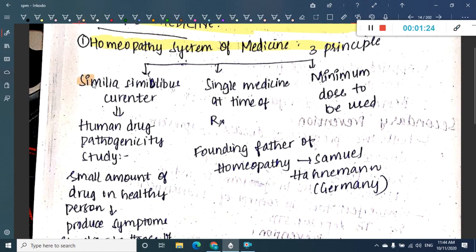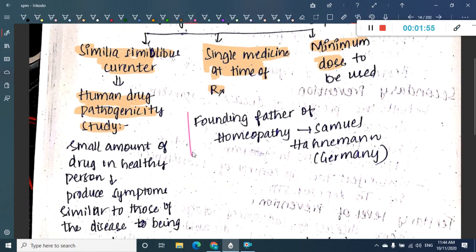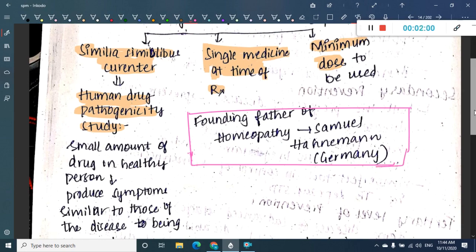Then the second way of thinking is that a single medicine is given at the time of treatment. One, human pathogenetic study. Second, a single medicine is given at the time of treatment. Third, that one medicine is also used with the minimum possible dose in the homeopathy system of medicine. The founding father of homeopathy is Samuel Hahnemann, who is from Germany.